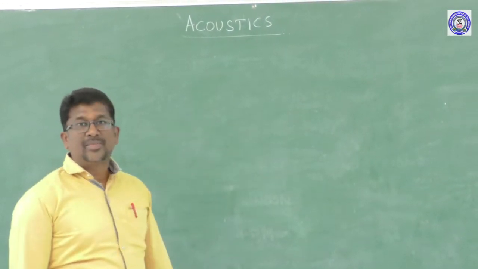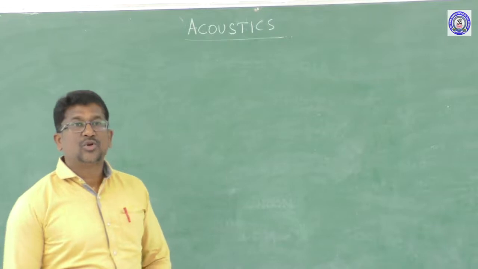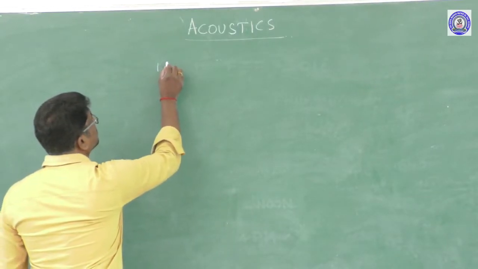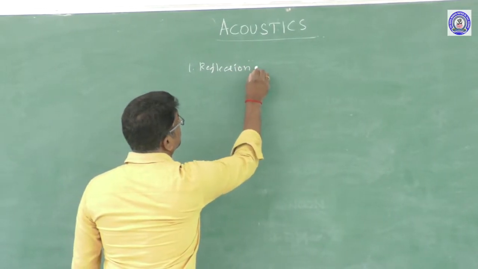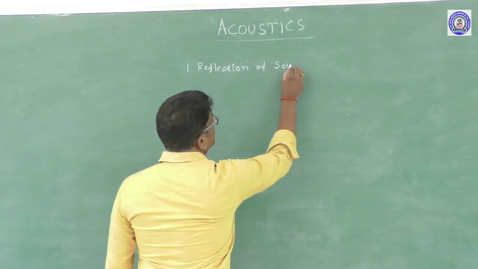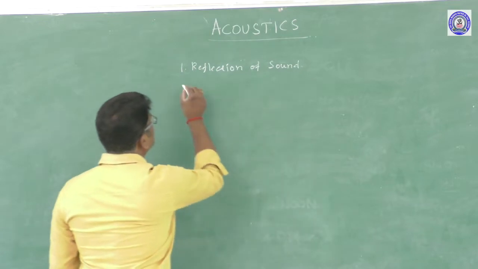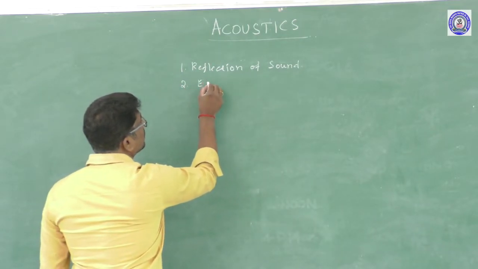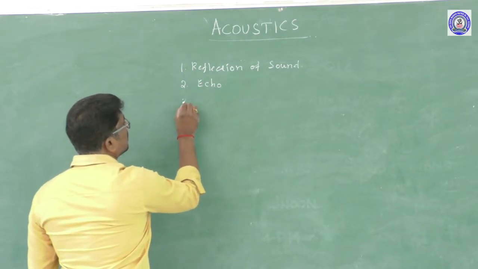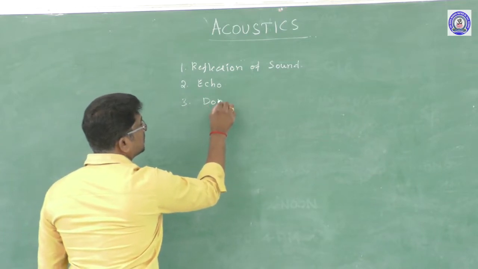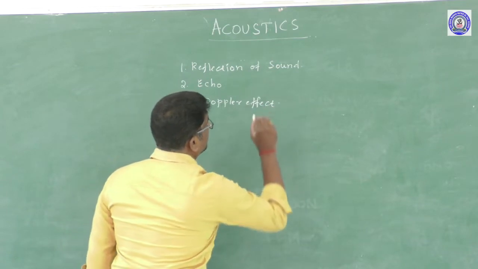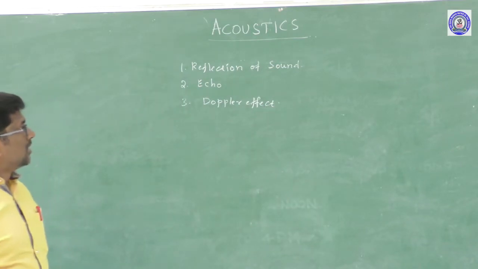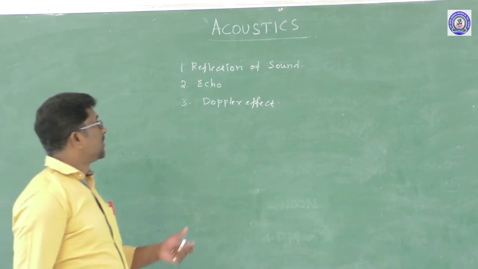But in this chapter we are going to discuss first, reflection of a sound wave. Second, echo. And third, Doppler effect. Reflection of sound, echo and Doppler effect.